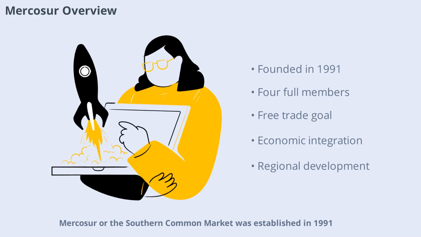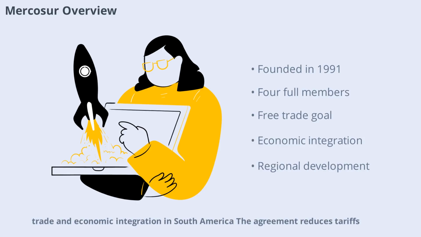Mercosur, or the Southern Common Market, was established in 1991. It includes Argentina, Brazil, Paraguay, and Uruguay as full members, with several associate and observer countries. Mercosur's goal is to promote free trade and economic integration in South America.